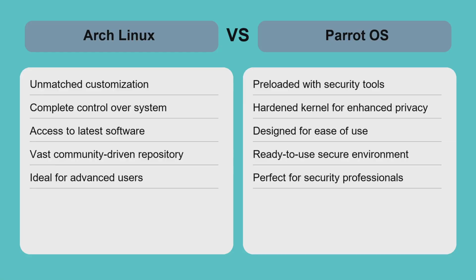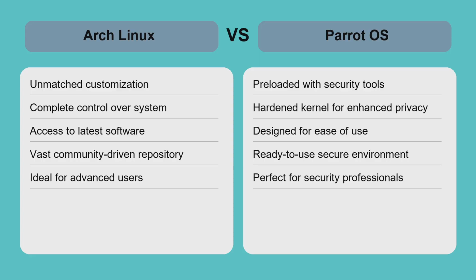Arch Linux offers unmatched customization and control, but requires hands-on security management, making it best for advanced users who want to build a tailored system. Parrot OS provides a ready-made, security-focused environment with pre-installed tools and hardened settings, ideal for security professionals and privacy advocates.